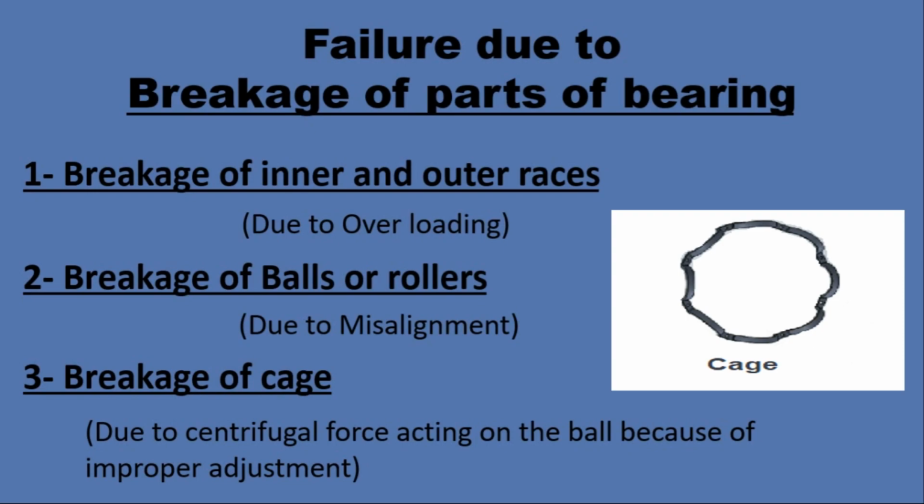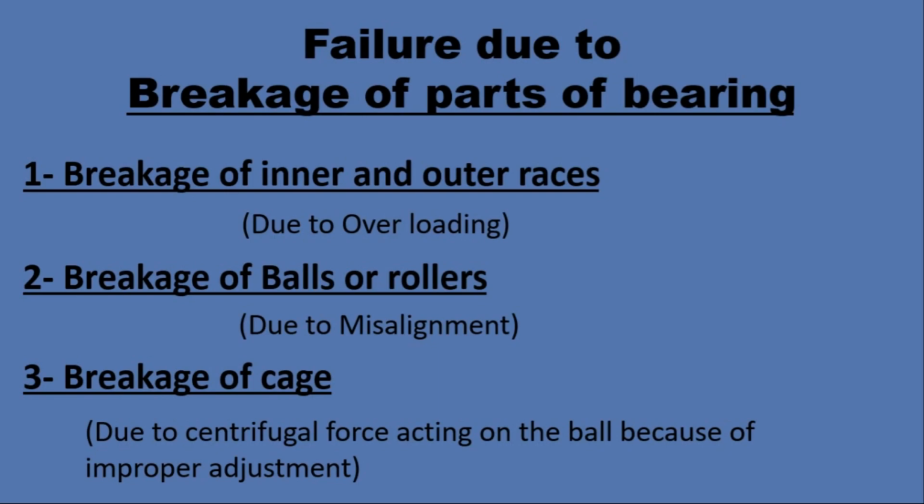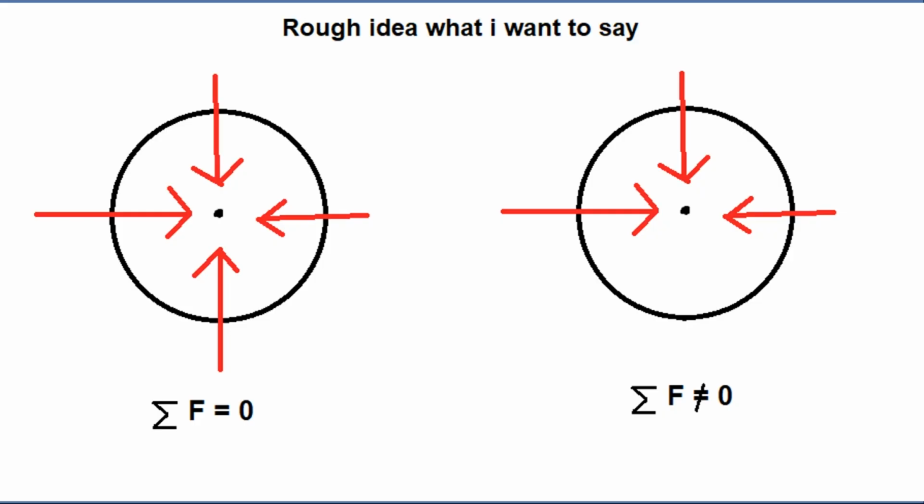So as we know, if we provide a proper adjustment, the net, or you can say the summation of all the centripetal forces, is going to be zero. If there is any improper adjustment between the ball and cage, then the net centripetal force will not be zero, and that centripetal force will act on a ball and damage the cage.